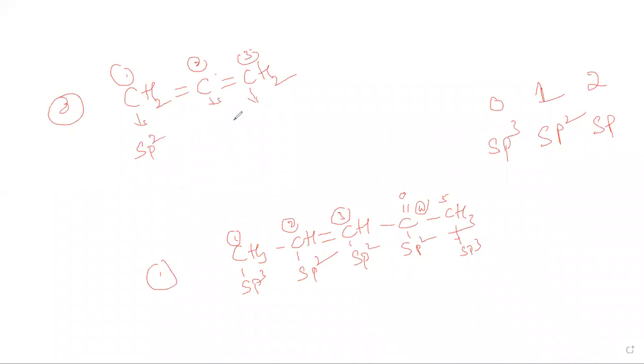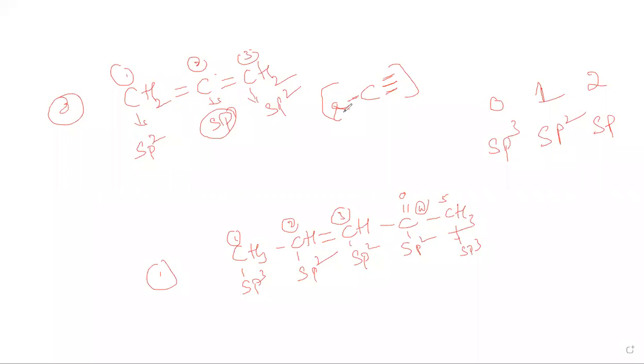First is sp2, last is sp2, and this is sp. Look here, carbon triple bond. We can write carbon-carbon triple bond like this, a triple bond with single bonds. Here there is a double bond and one bond and one bond. A triple bond is nothing but sp hybridization. So sp2, sp, and sp2. Good, so that is the type of hybridization.